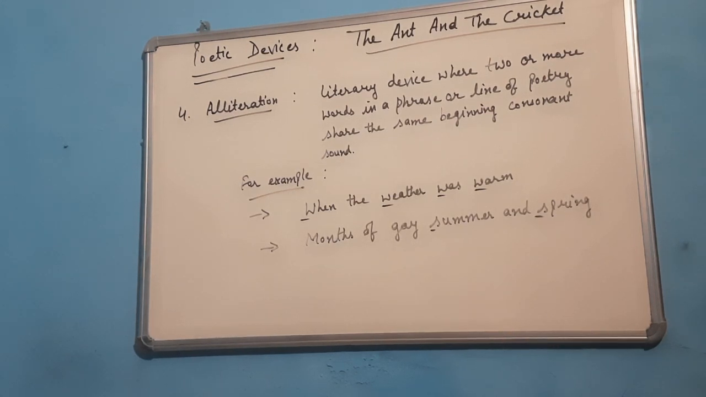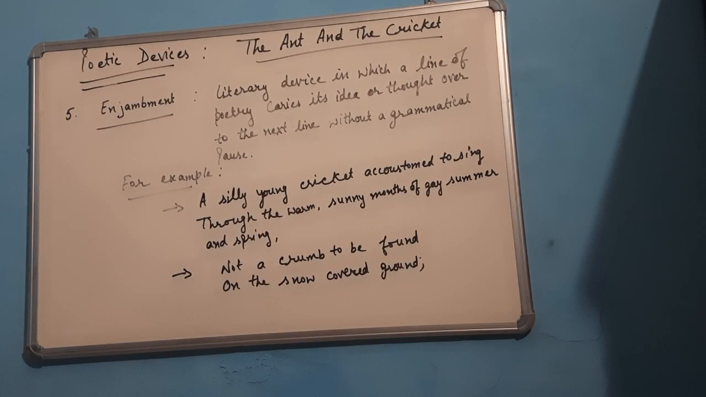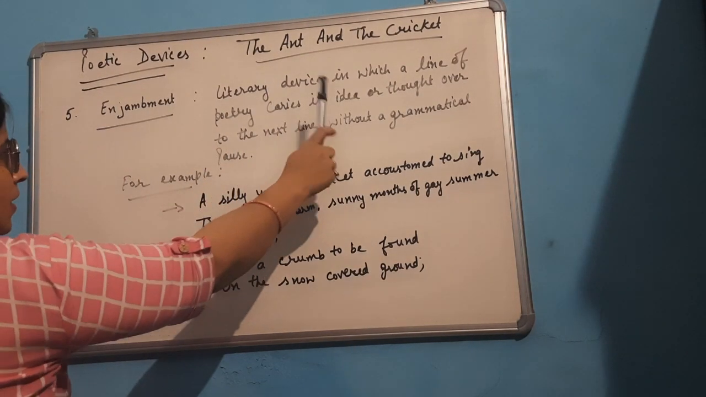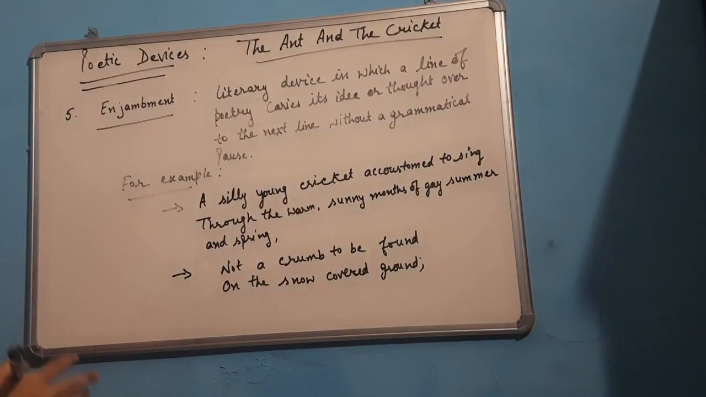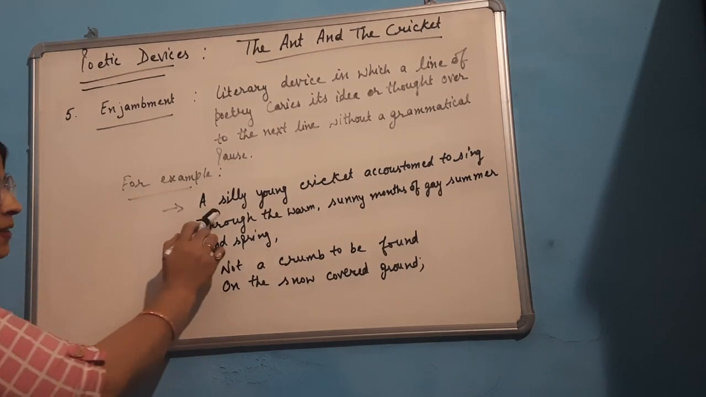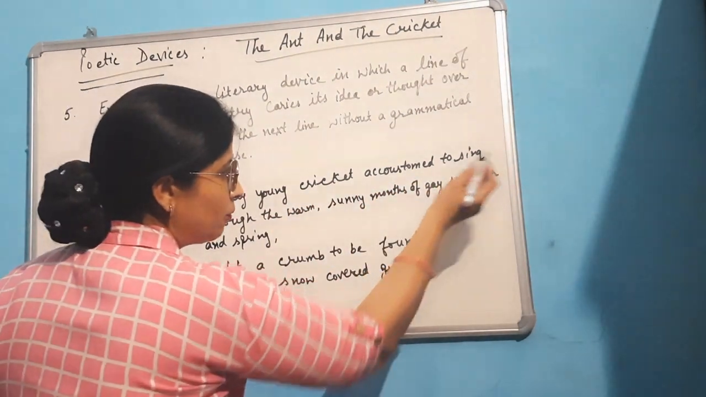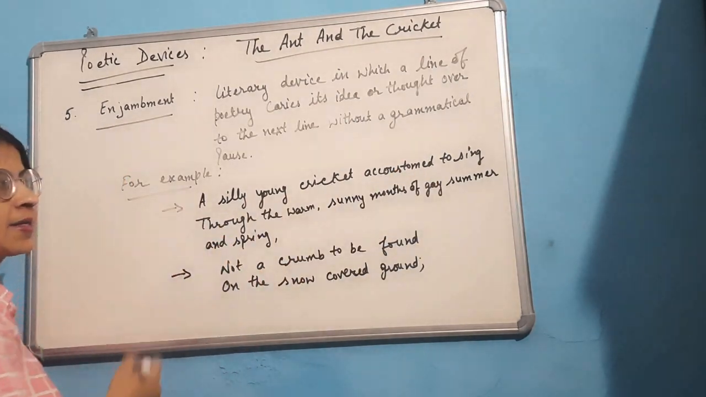Now let us discuss the next one. The next poetic device which the poet has used in this poem is enjambment. Enjambment is the literary device in which a line of poetry carries its idea or thought over to the next line without grammatical pause, meaning without any punctuation mark. See these lines: a silly young cricket accustomed to sing. No pause is there, no punctuation mark the poet has given. That means the thought is carried to the next line.